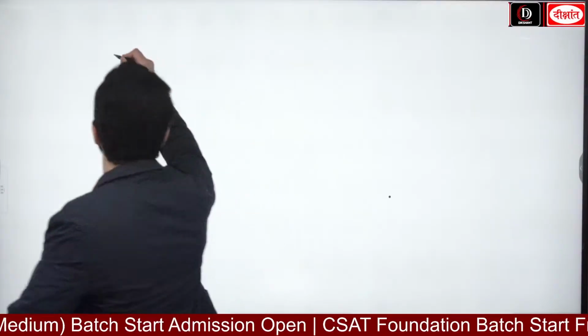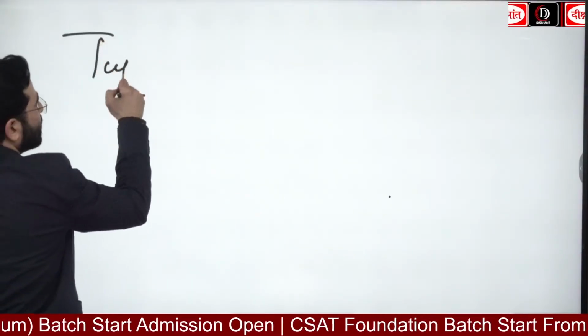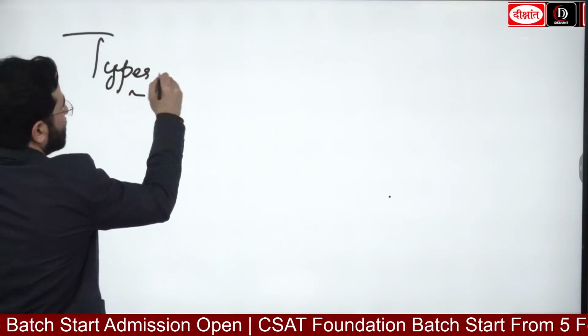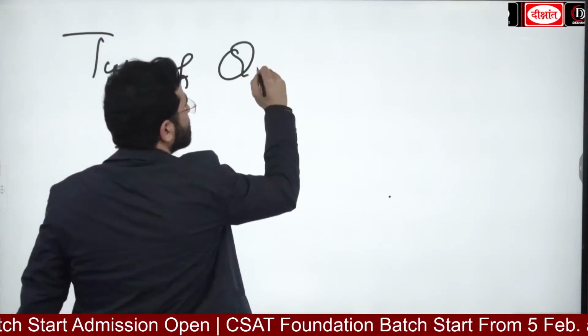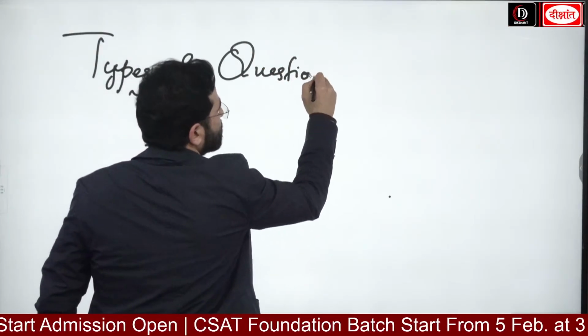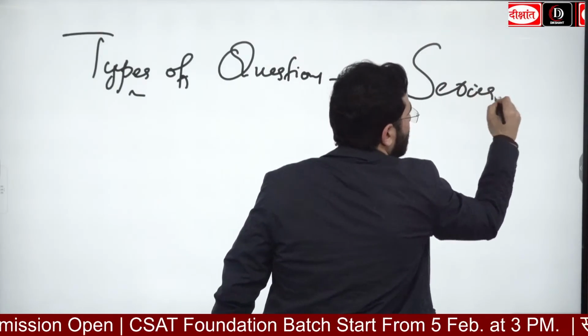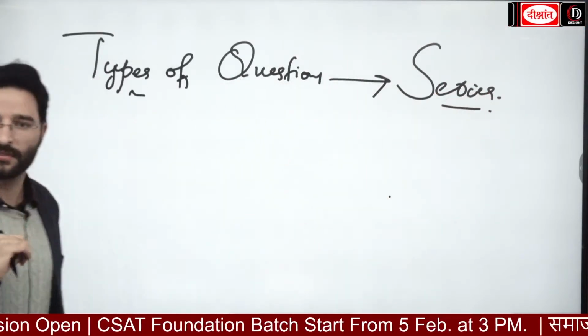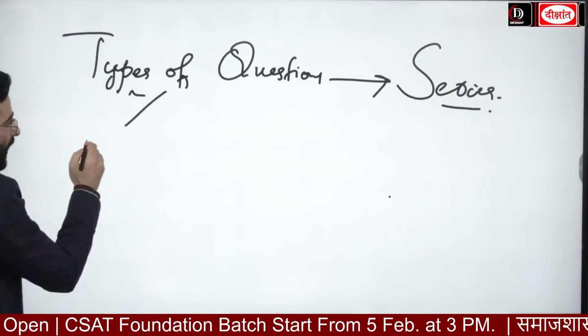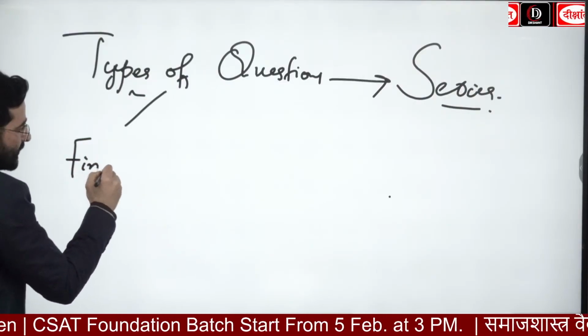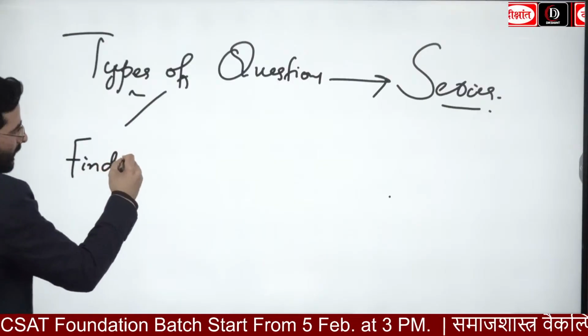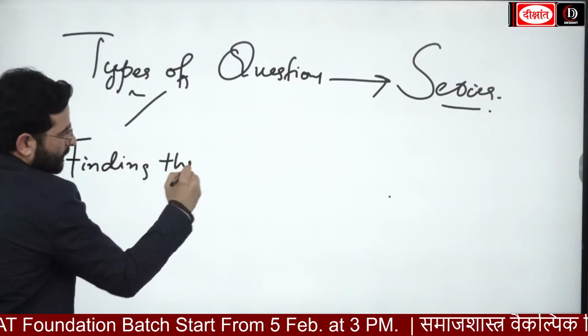Types of questions that are asked in series portion or series topic. First type of question होगा guys, you will be asked to find the wrong term.